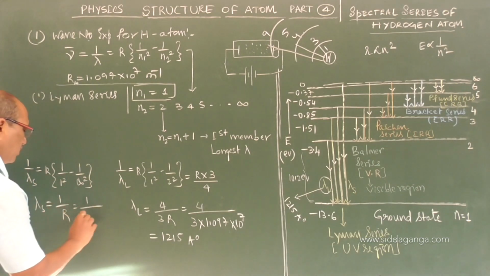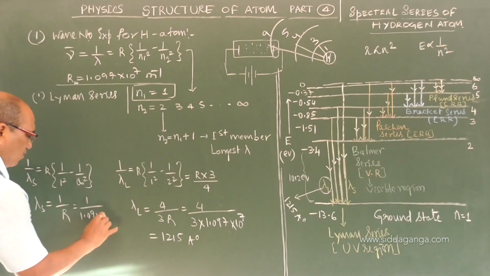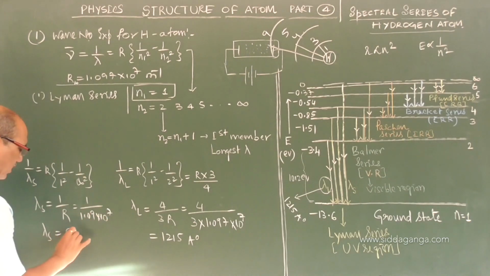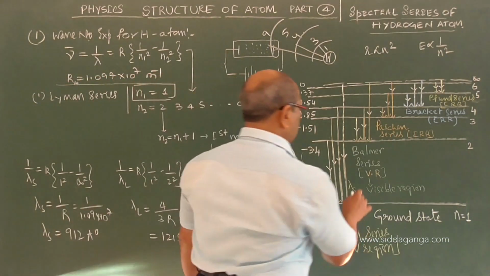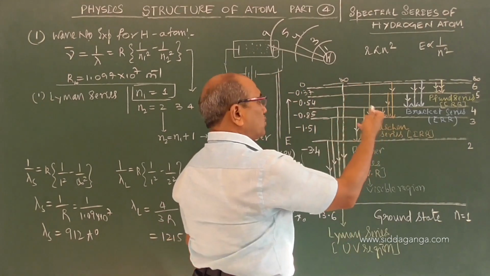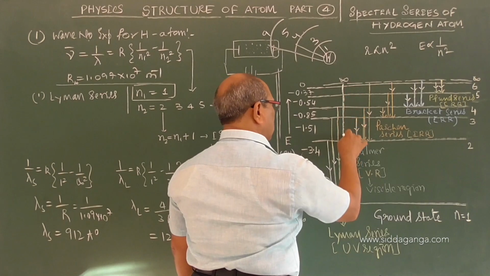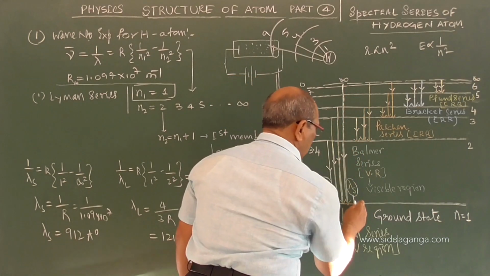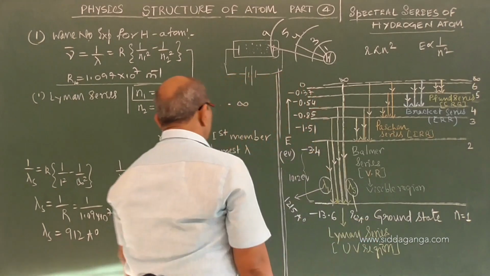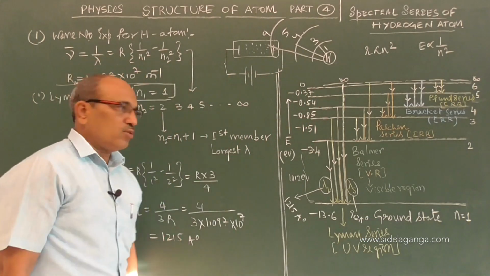If you substitute 1.097 into 10 power 7 and calculate, you will get the value 912 angstrom. This is the shortest wavelength. Infinite orbit means an almost outside electron enters and falls to the ground state, and it gives 912 angstrom. So you come to know the range of wavelength.